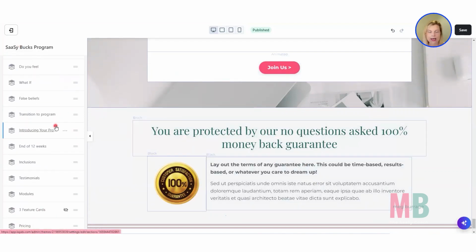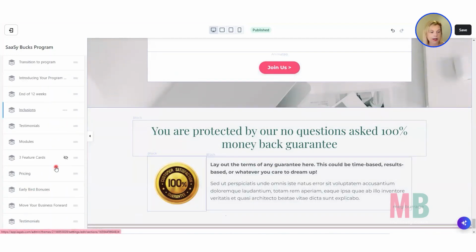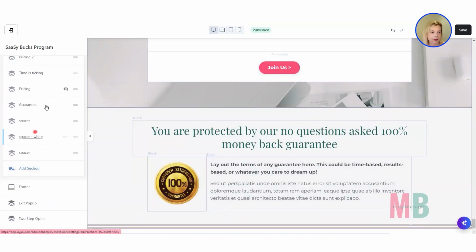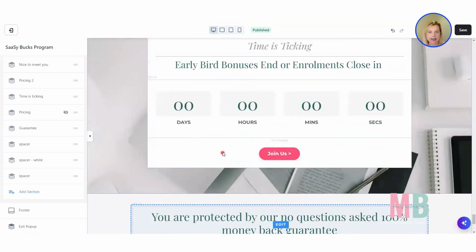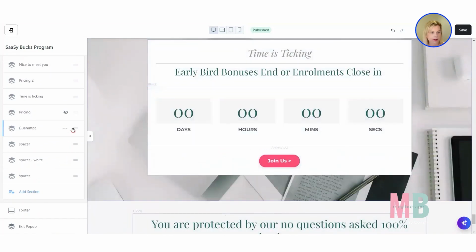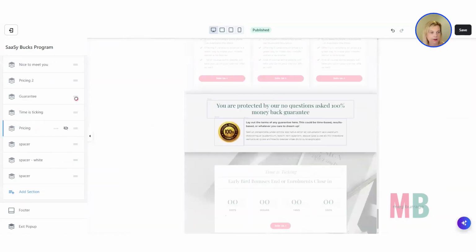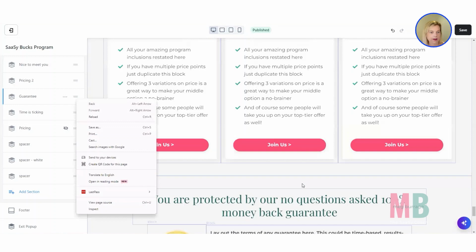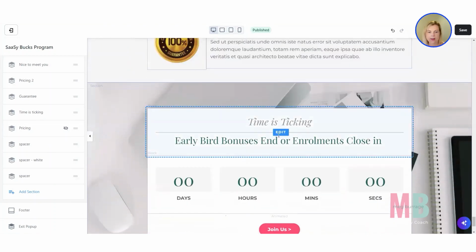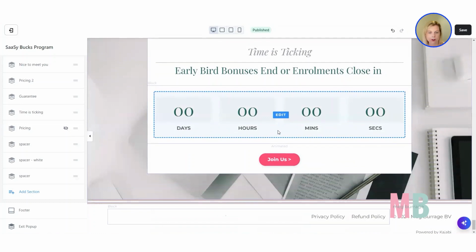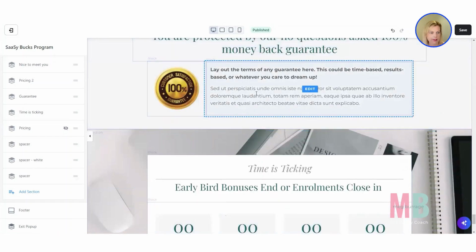If you feel that anything needs to be reordered, you can absolutely come down, well, whichever section needs to be reordered. Let's just say you want that guarantee to sit above this countdown clock. You would just grab the little dots and take it up there. Okay, so now I've got the pricing and then I've got the guarantee and then I've got the final countdown clock rather than ending on the guarantee.